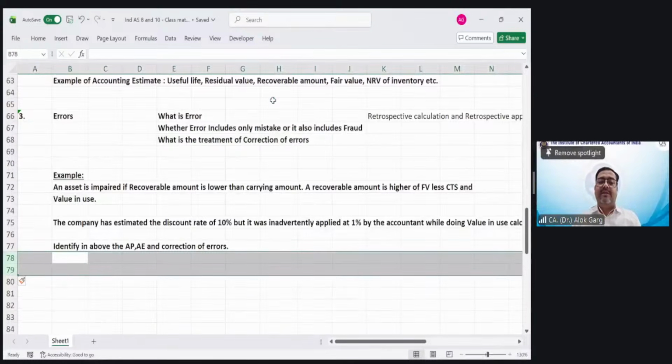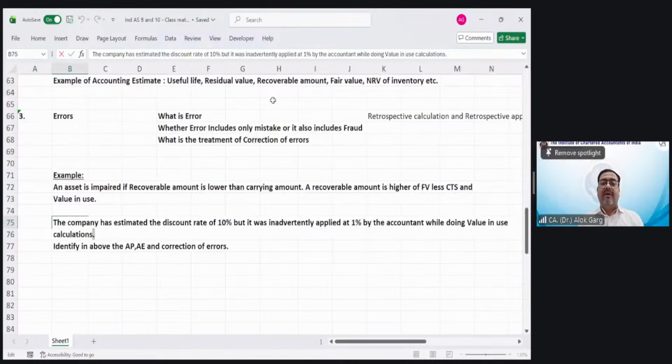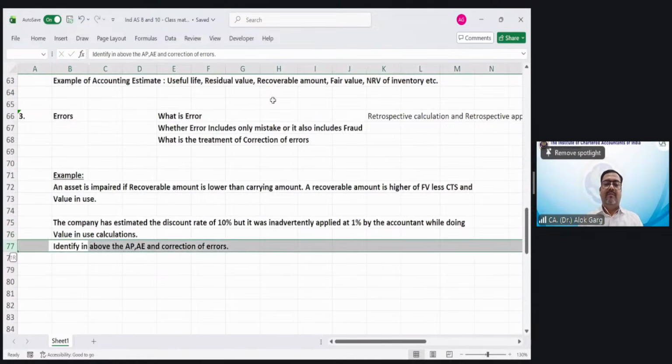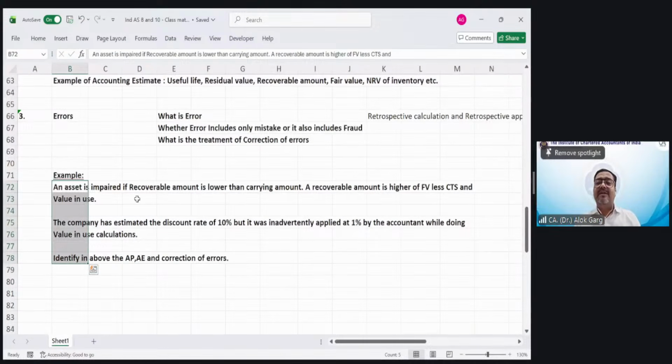Tell me what is accounting policy, what is accounting estimate and what is correction of error. Tell me. Quickly tell me, what is accounting policy, what is accounting estimate and correction of error in this statement? First of all, this statement includes all the three items. Tell me, what is accounting policy in this statement?